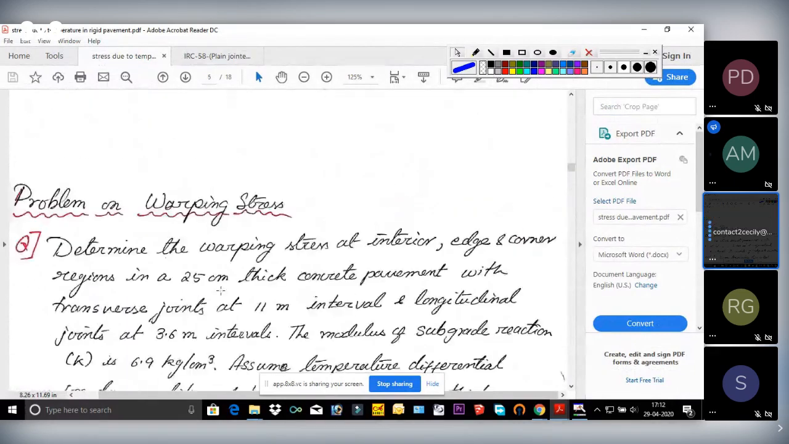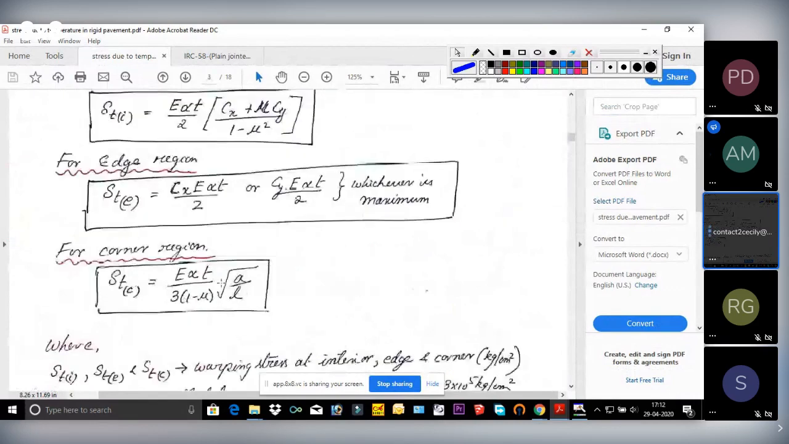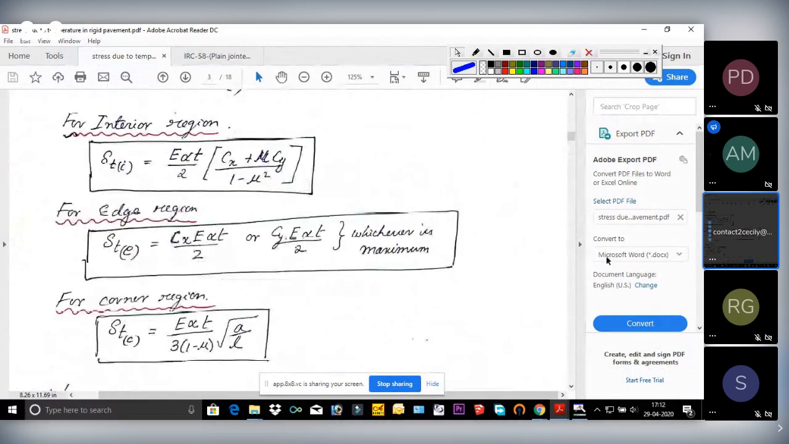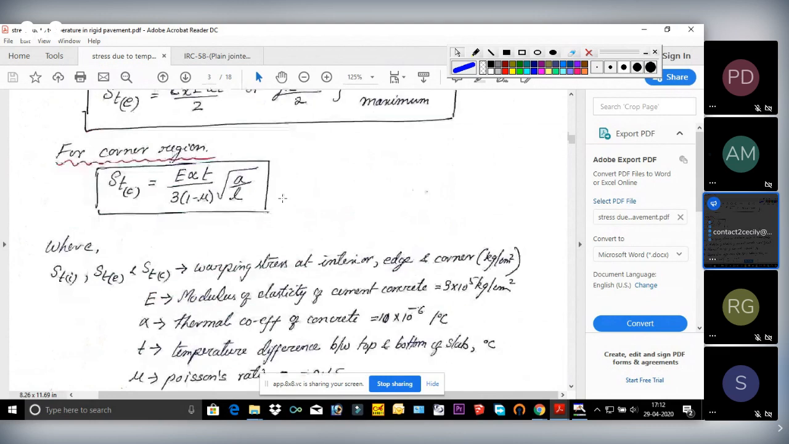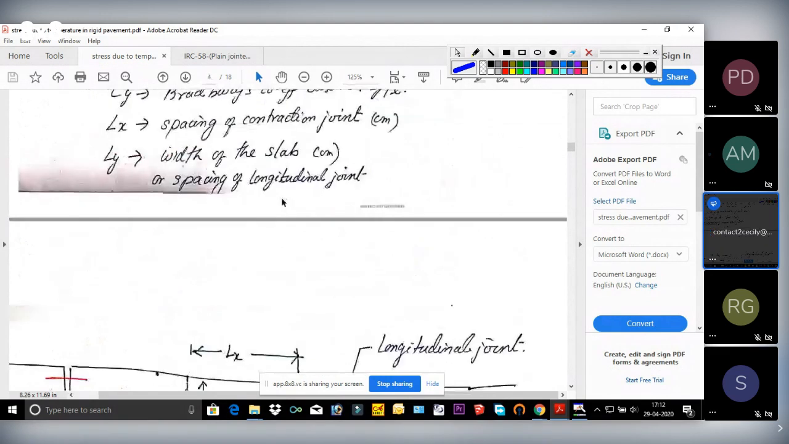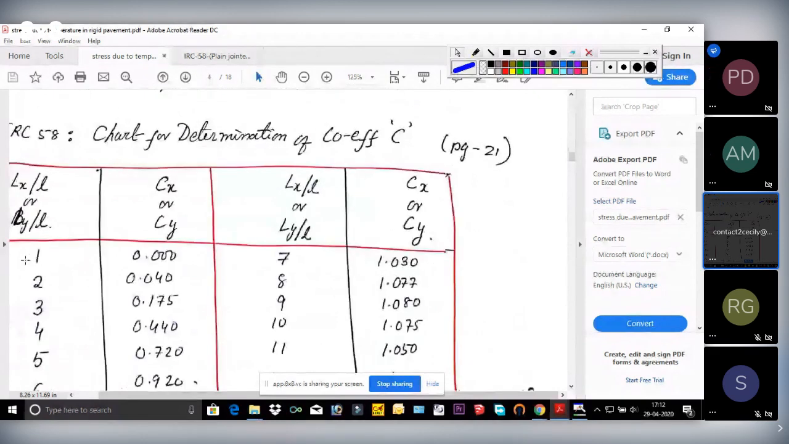Now what is the next procedure? Go to the formula. See, these are the three formulas. So here, what values do we need? E, alpha is given, E also given, T we calculated, mu is also given. So only Cx and Cy are needed. See, in everything we need only Cx and Cy. So for that, first determine this Lx by L value. Lx by L is 12.6. Yes, 12.6.